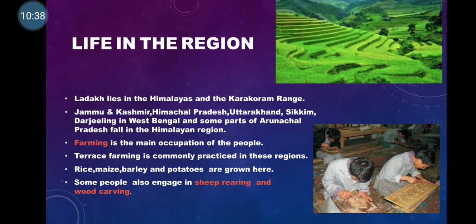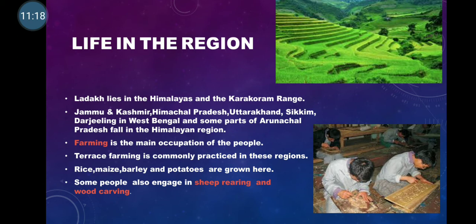So now we will see the life in this region, how the people live over here. The states which lie in the Himalayas and the Karakoram ranges are Jammu and Kashmir, Himachal Pradesh, Uttarakhand, Shimla, Darjeeling, and some parts of Arunachal Pradesh. Farming is their main occupation over here. So how is farming done in a mountain area, children? Do you have any idea?